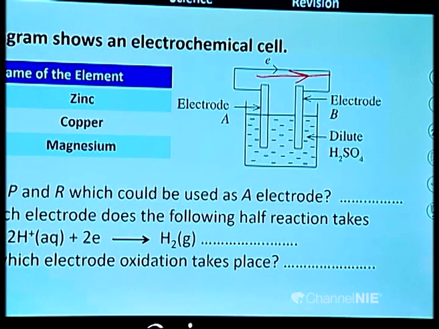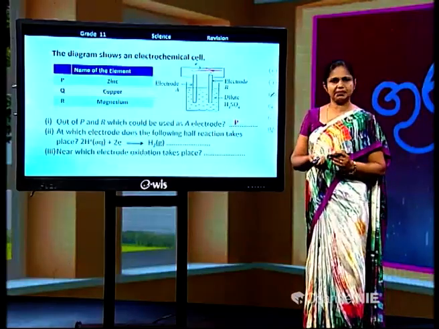Therefore, this A electrode can be a zinc electrode, zinc metal. So, which can be used as A electrode? P, or zinc.